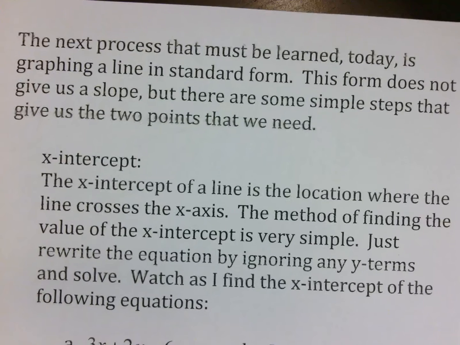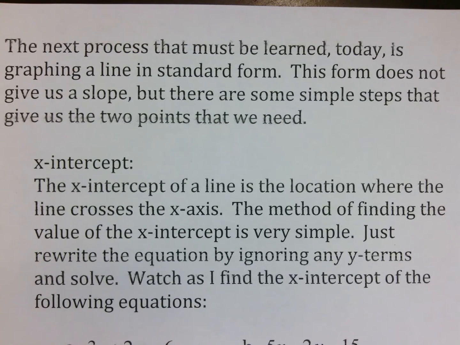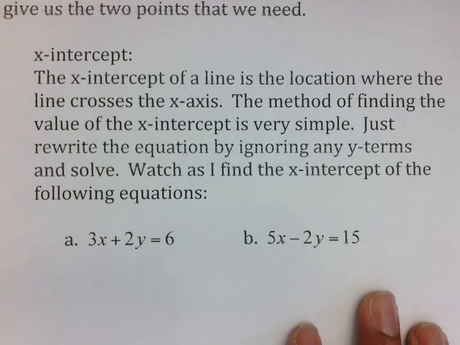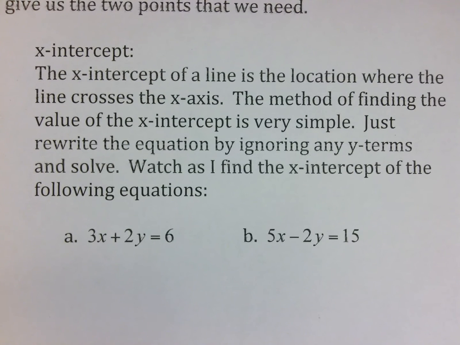The next process that must be learned today is graphing a line in standard form. It doesn't really give us a slope, but there are some simple steps that give us the 2 points that we need. One point we're going to need is the x-intercept. The x-intercept of a line is the location where the line crosses the x-axis. The method of finding the value of the x-intercept is very simple. Just rewrite the equation by ignoring any y terms and solve. And again, it's a very simple process once you understand it. Watch as I find the x-intercept of the following equations.